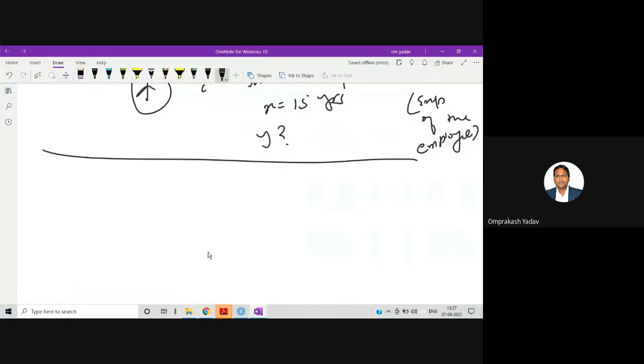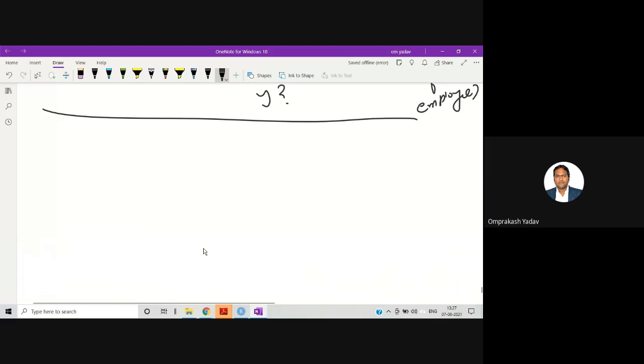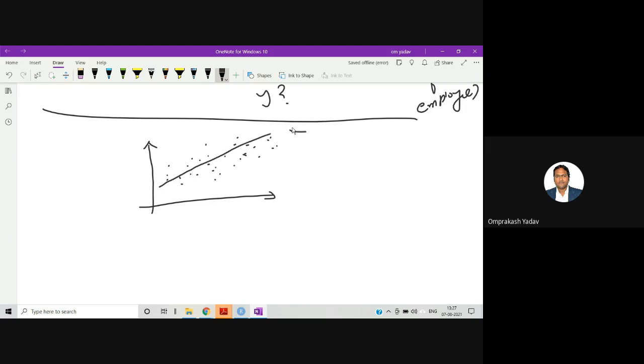Okay. So now we have the data sets. They are scattered like this, let's say. And then we will draw a line, which will be the regression line. This is my regression line.